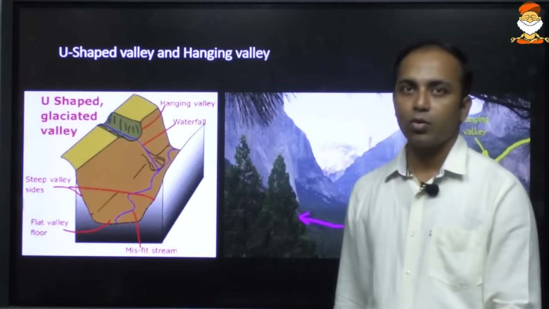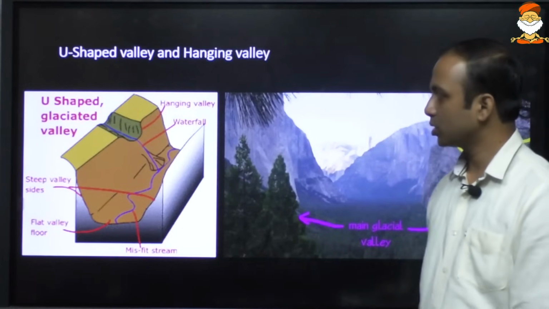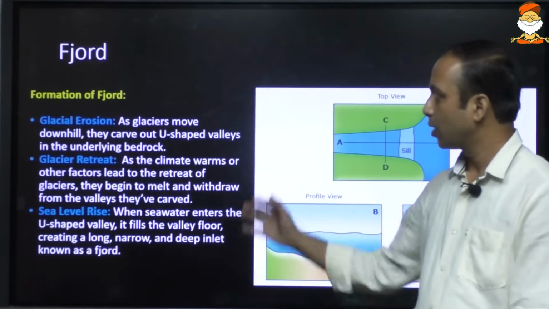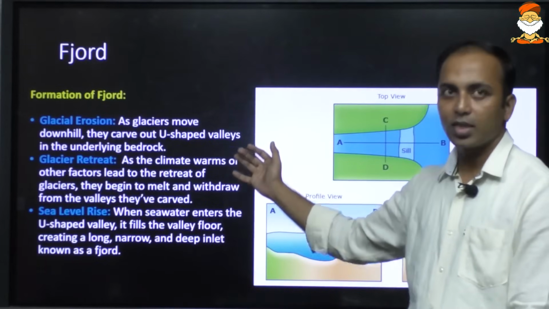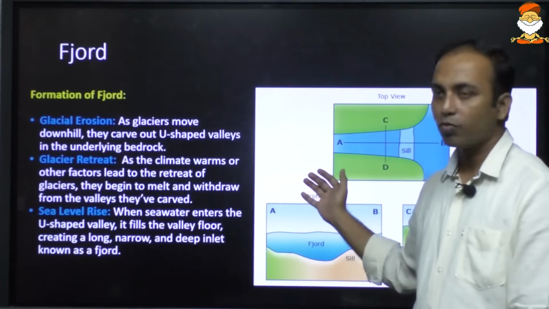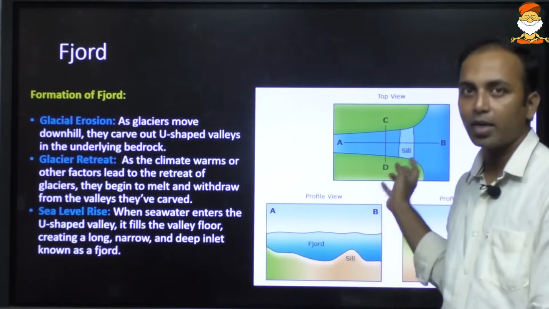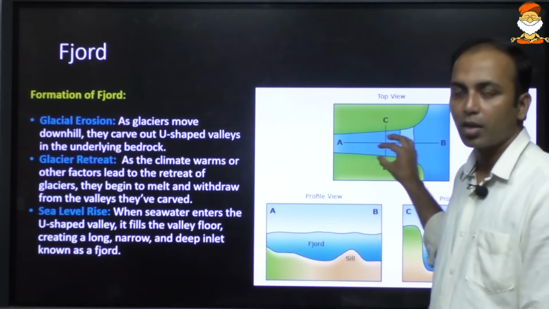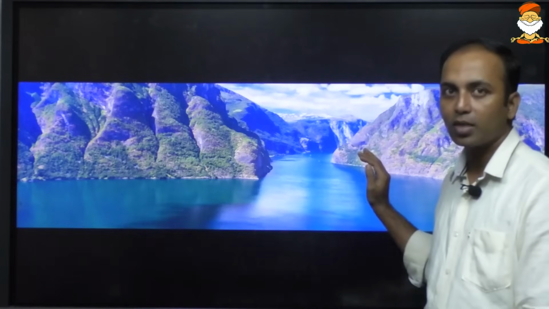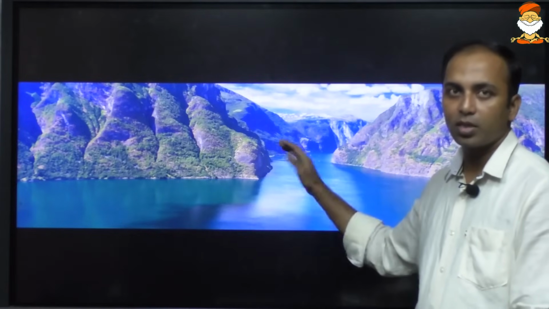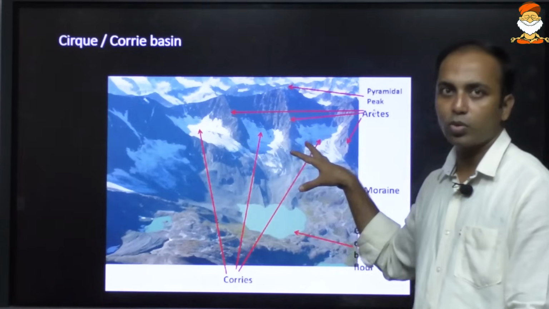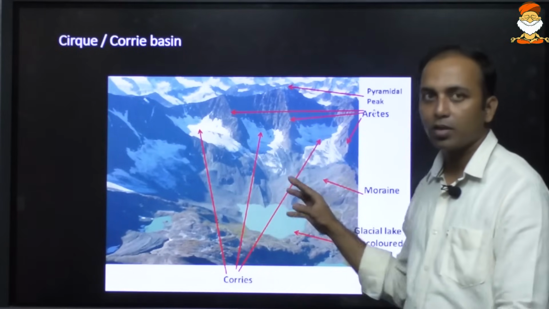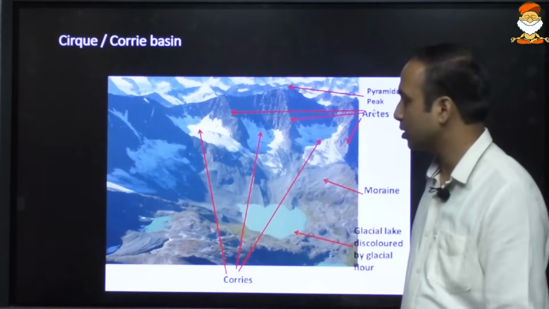Okay, now it also causes some valleys to remain up, so those are hanging valleys. When this glacial erosion leads to the formation of valleys which directly meet the sea, this zone where the glacial river is meeting the sea is known as fjord. Okay, this glacial river directly meeting the sea is known as fjord. So this region is very picturesque and attracts many tourists.